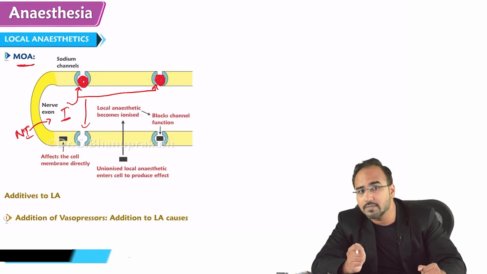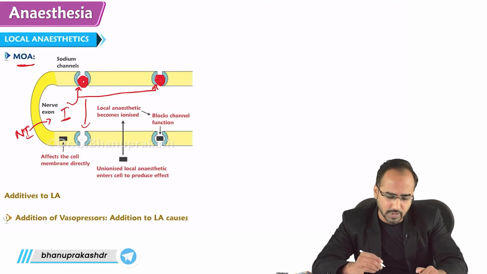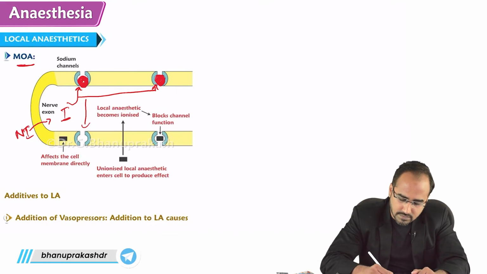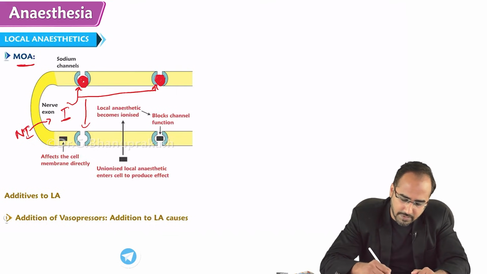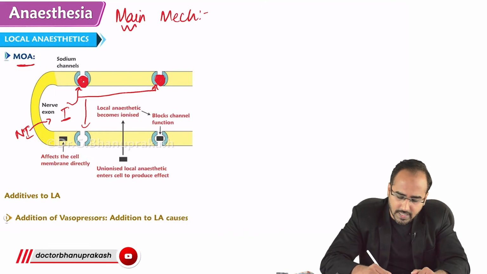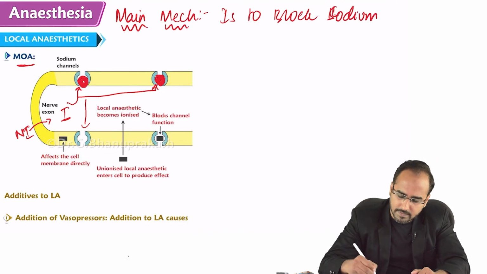So once again, guys, we are talking about the mechanism of action of local anesthetic. What do we need to remember? The main mechanism of local anesthetic is to block the sodium channel. Block the what channel? Sodium channel.